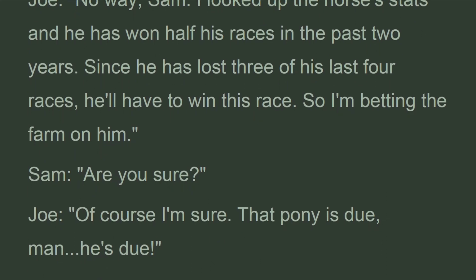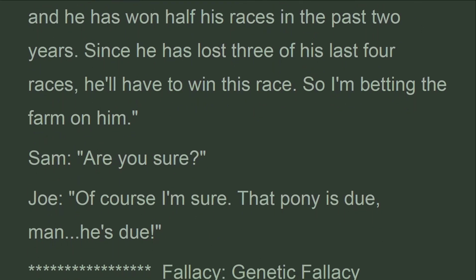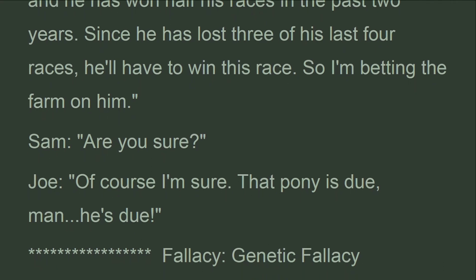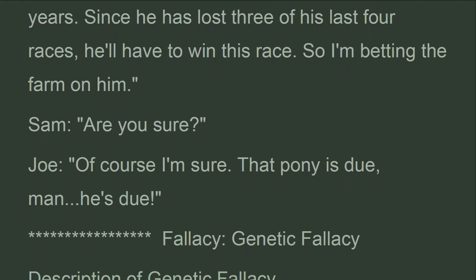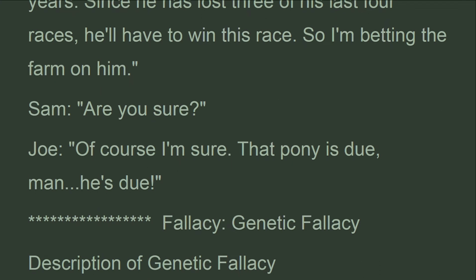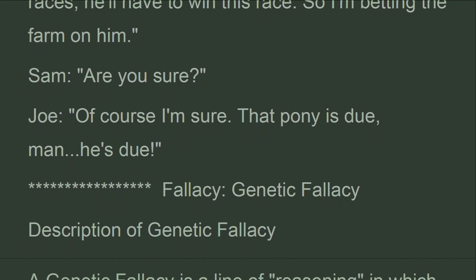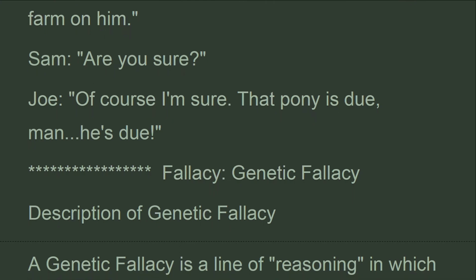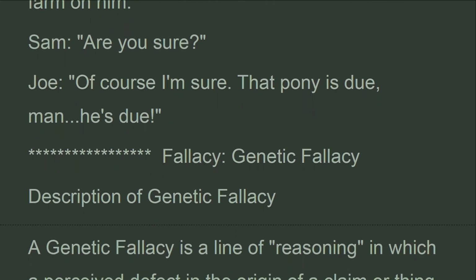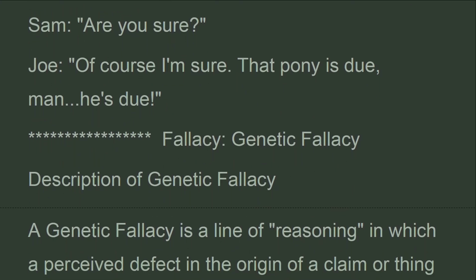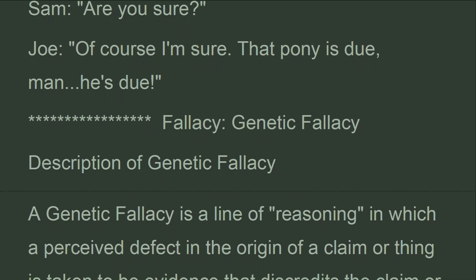Since he has lost 3 of his last 4 races, he'll have to win this race. So I am betting the farm on him. Sam: Are you sure? Joe: Of course I am sure. That pony is due, man. He's due.